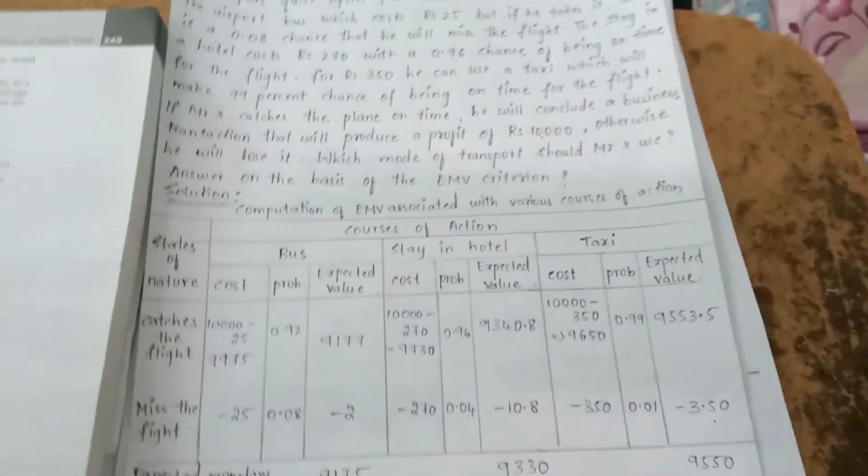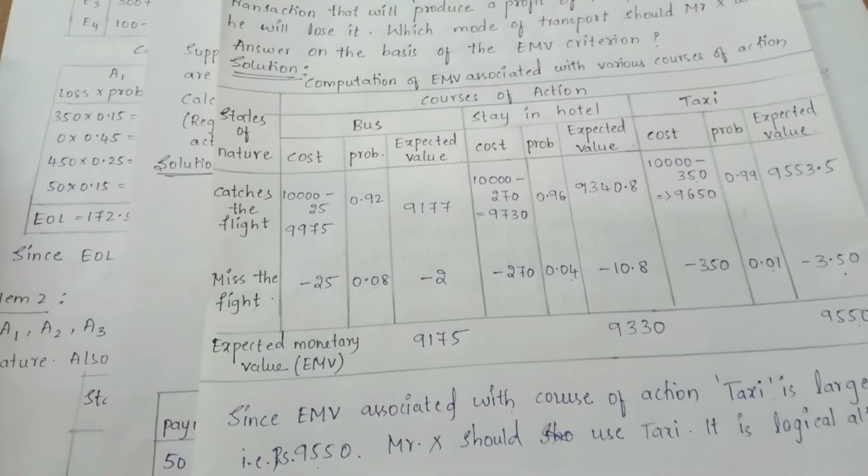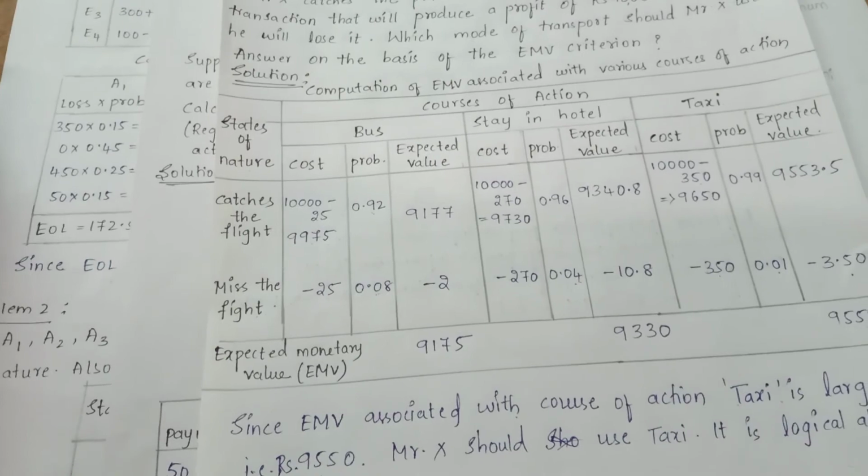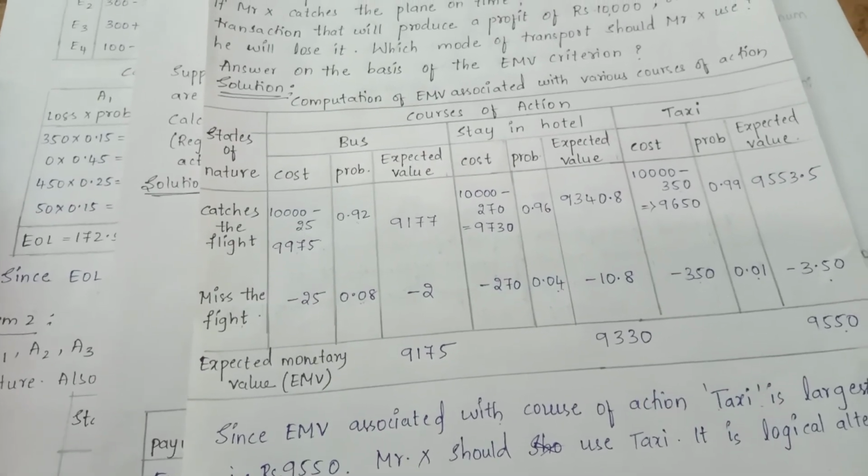Clear, everyone? So this is the problem. These are the problems in decision making under risk. I hope you understood the topic, and let me know if you have any doubts.